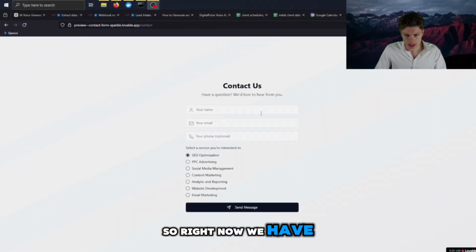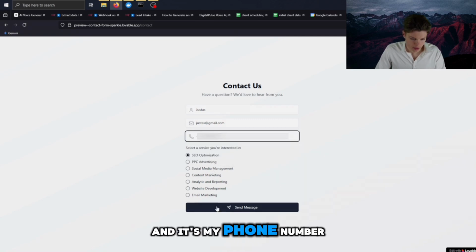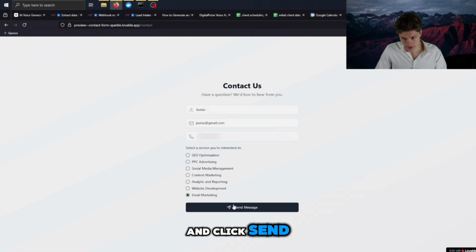So right now we have this simple contact us page form. Let's fill out our data. It's my phone number, so you don't see this data because it's my personal data and this is a real phone number. And let's put in that I'm interested in email marketing and click send. So we can see that the message is sent, and sooner than later we're receiving a call.